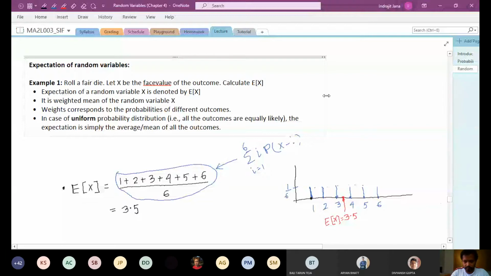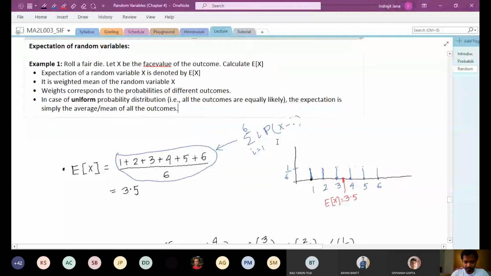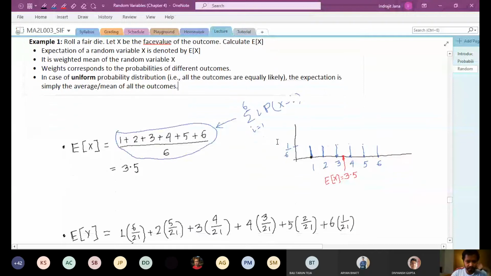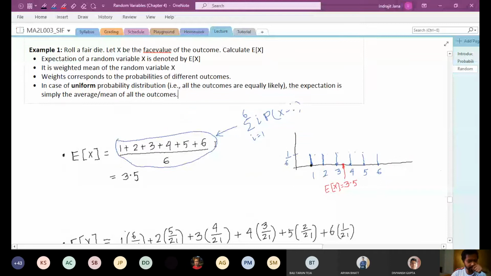In this example, since it is a fair die, all the outcomes 1, 2, 3, 4 up to 6 are equally likely. And the expectation of x is simply the average, which is 1 plus 2 plus 3 plus 4 plus 5 plus 6 over 6, and we get 3.5. If you look at the picture, these vertical lines indicate the probabilities of each face value. Since all of them are equally likely, the expected value falls right in the middle, which is 3.5 here.